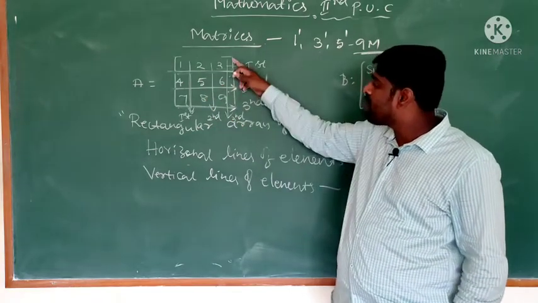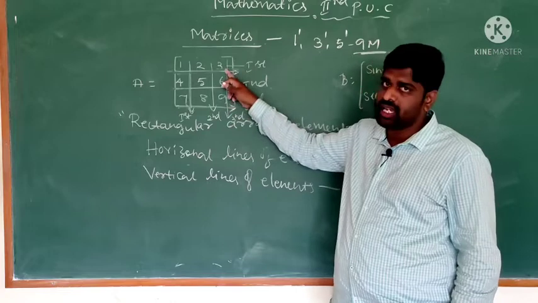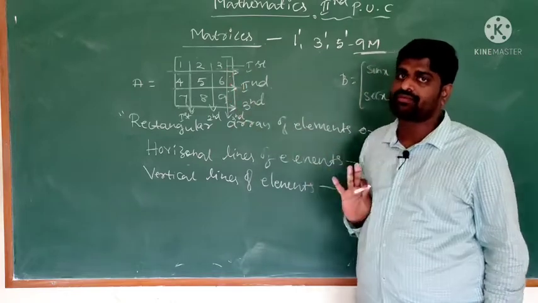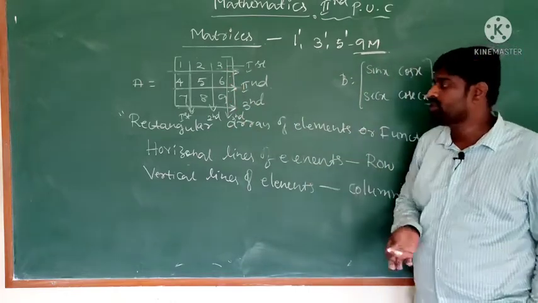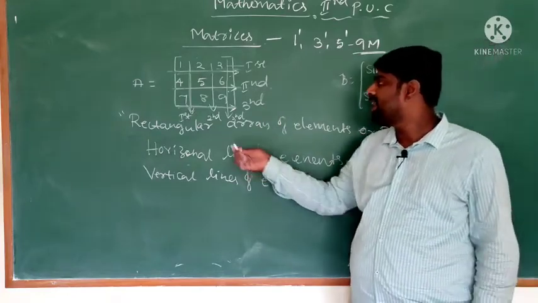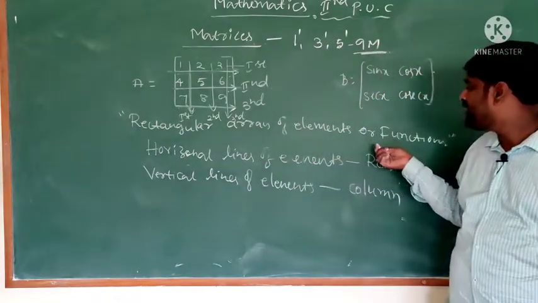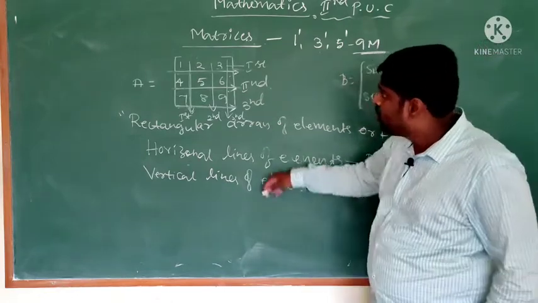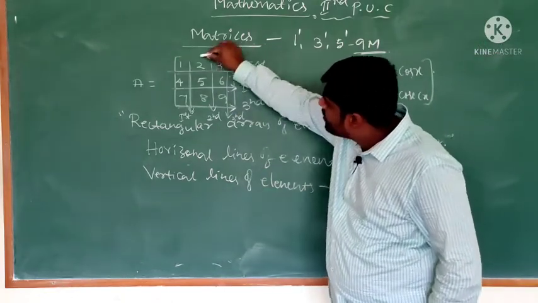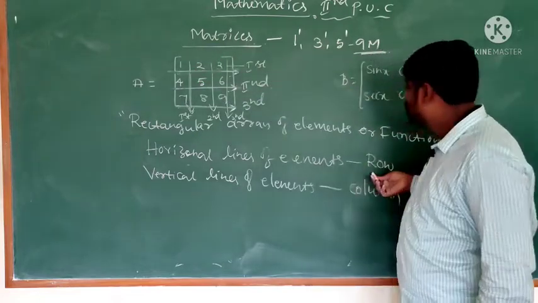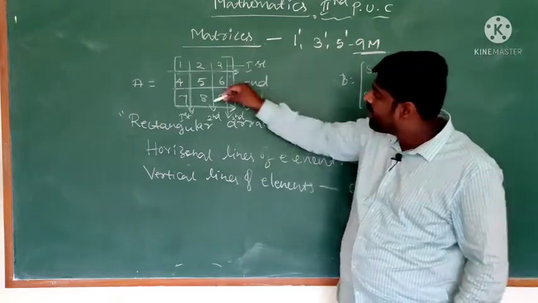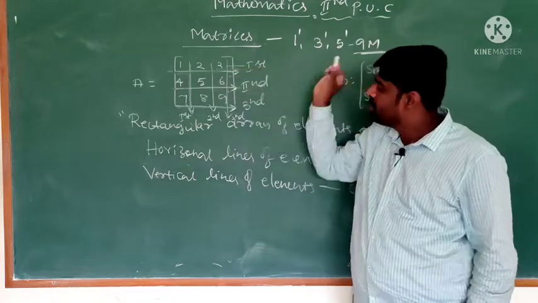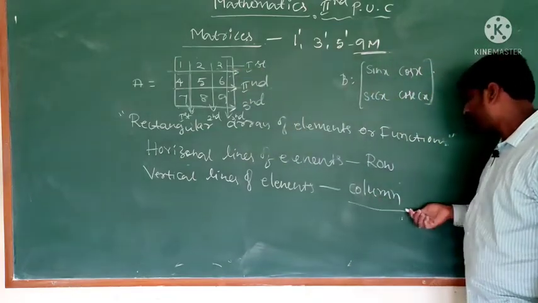The third column elements? 3, 6, 9. I think all of it is clear. So what is meant by a matrix? A rectangular array of elements or functions is called a matrix. Horizontal lines of elements are called rows. Vertical lines of elements are called columns.